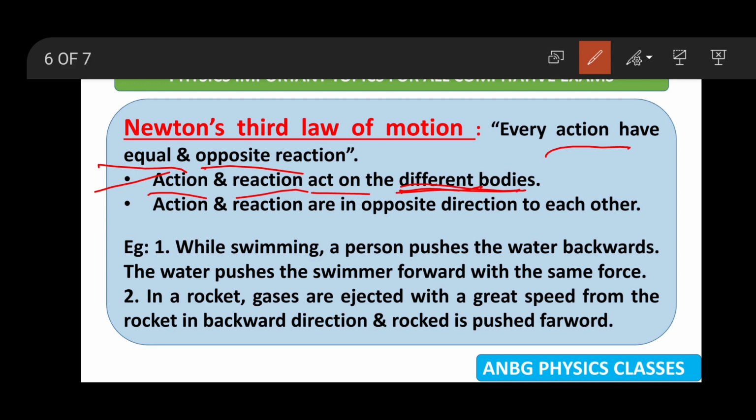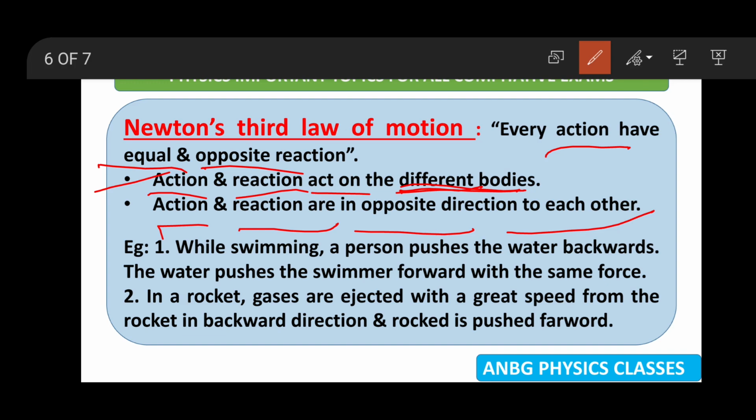This is important, these questions have been asked in many exams. Action and reaction always act on different bodies, and action and reaction are in opposite directions to each other. Very important points. We will discuss some examples.